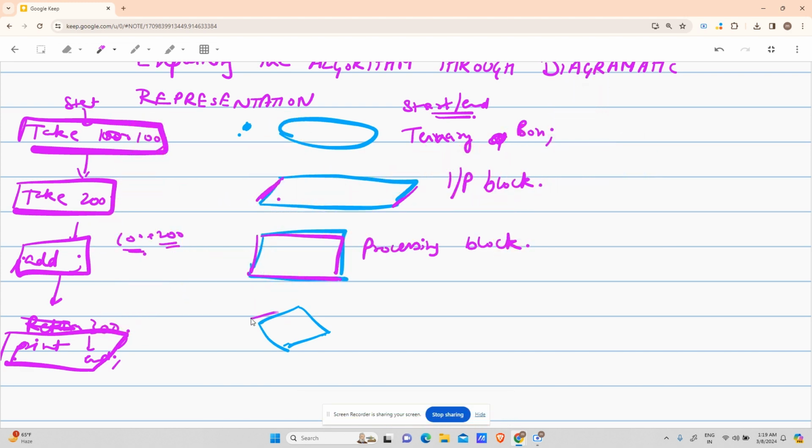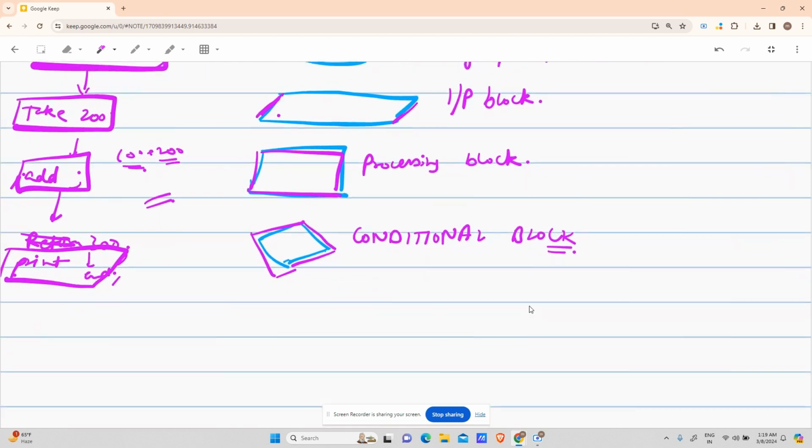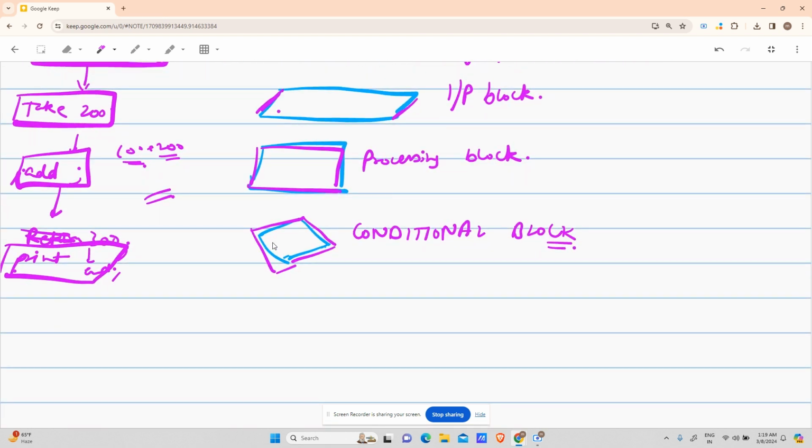Now this block is somewhat interesting for you. This is a conditional block. In the example we discussed there is no conditional block up till now, but we will discuss an example shortly to understand what a conditional block is. So I'm giving you an overview. Conditional blocks are used to divide the algorithm. Suppose here is a condition, right? The condition can be true or can be false. If it is true, we have to do a certain series of steps. If it is false, do a certain series of steps, right? We will discuss that.